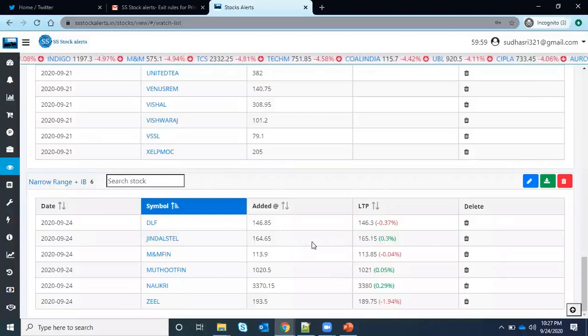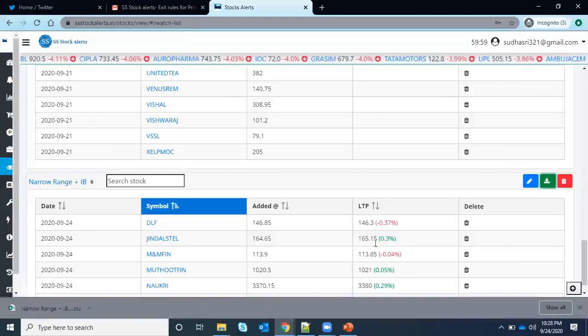For today it will not be helpful, but if you see it 2-3 days after, whether the pattern you added has given a breakout or breakdown, it will be helpful to see the price behavior after 1 day, 2 days, 3 days, or 1 week, something like that. You can see those things here. You can also download the stocks' performance and everything.